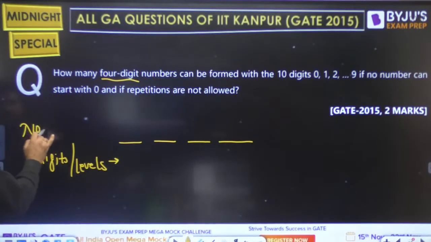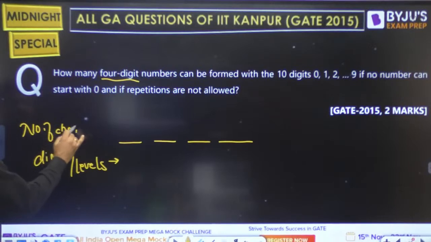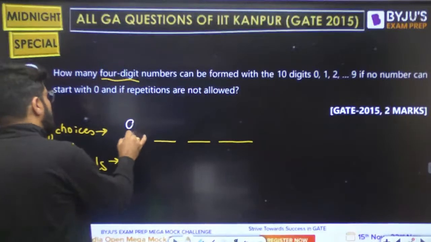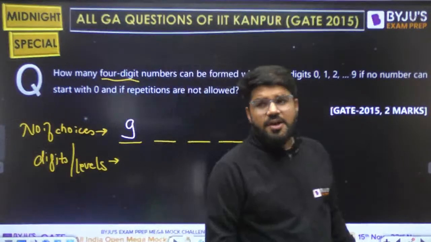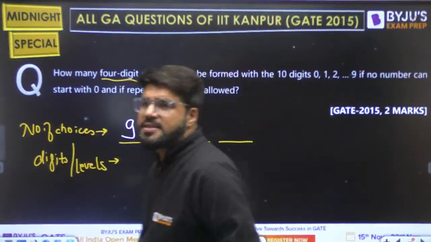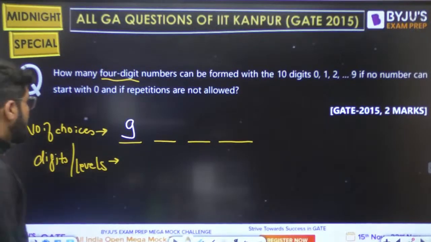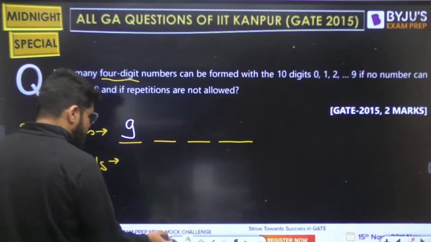What is the number of choices at each level? Tell me. The first number cannot be 0. So how many choices are there? There are a total of 10 digits, but the first cannot be 0, so I have 9 digits. Right? Now, how many in the second position?